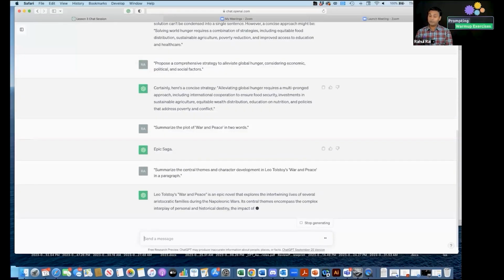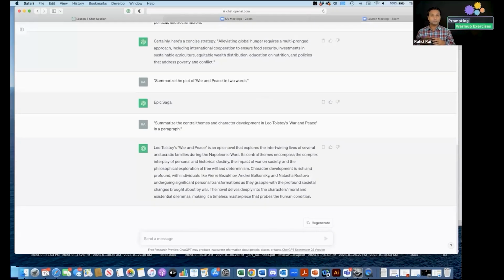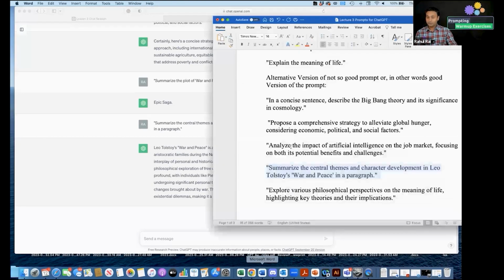So here what we are doing is not leaving it to a very succinct or brief answer, but at least having a little bit more room for exploration and giving the large language model a chance to answer it in a little larger format. Let's move on and also discuss other issues.